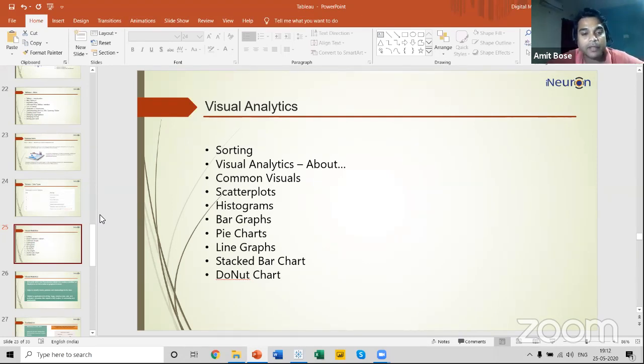And after that, I will go to the visual analytics level, where I'll be discussing some common visuals like scatterplot, histogram, bar graph, pie charts, line graph, stacked bar graph, and if time permits, I will discuss the stacked bar graph and donut, because these are the advanced visualization part of Tableau. I have tried to include this in today's agenda.